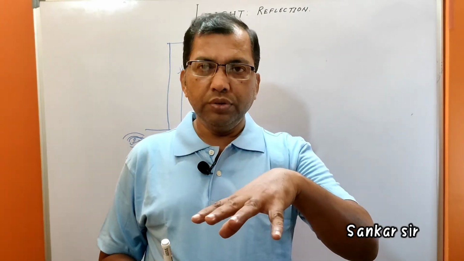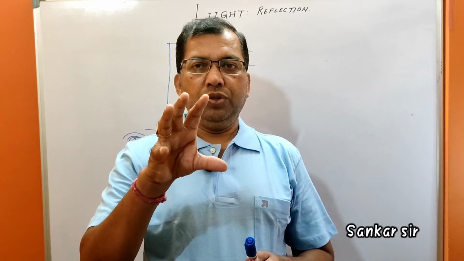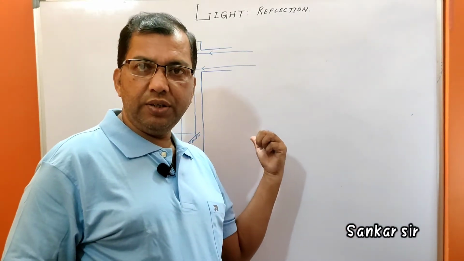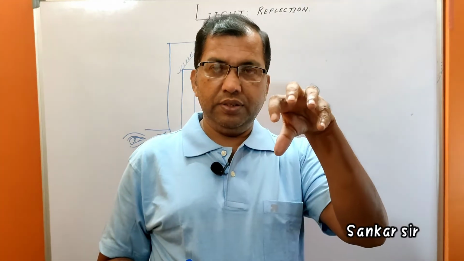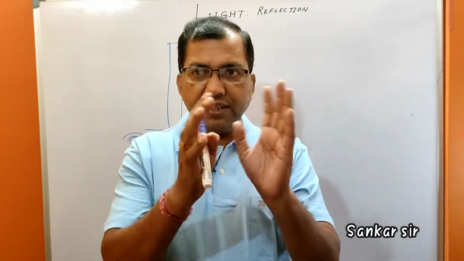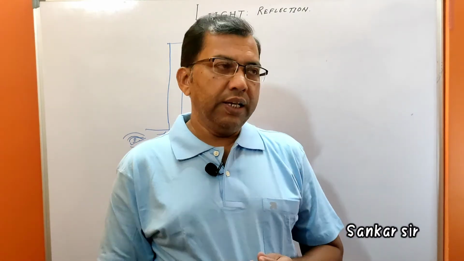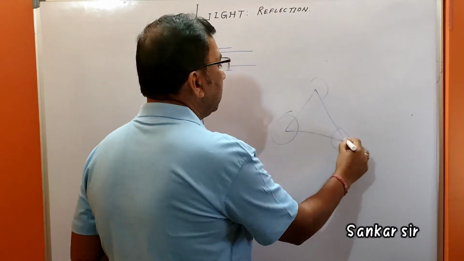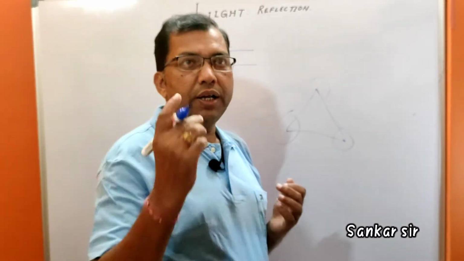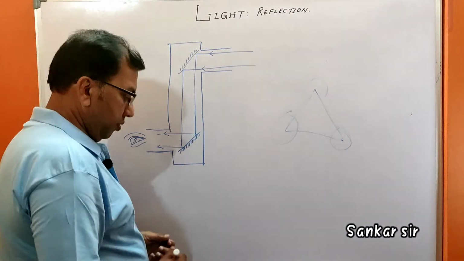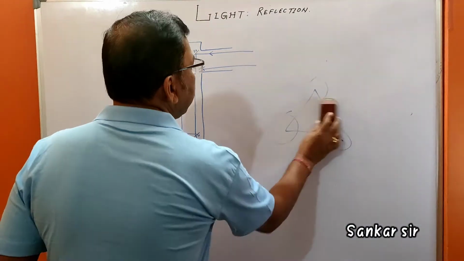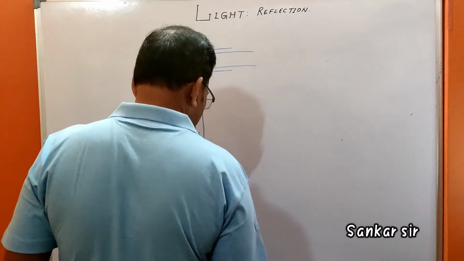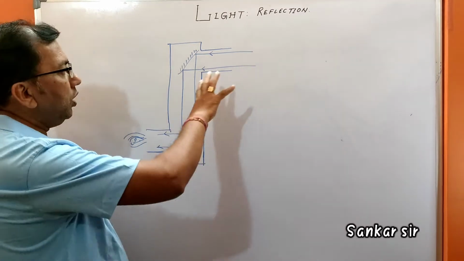So what is a kaleidoscope? A kaleidoscope is based on the principle of multiple reflection. It is made from a set of three mirrors inclined to each other at a 60-degree angle. That is the kaleidoscope. Okay, so now let's come to the periscope. Kaleidoscope, periscope, solar cooker, normal dressing mirrors, all use plane mirrors.